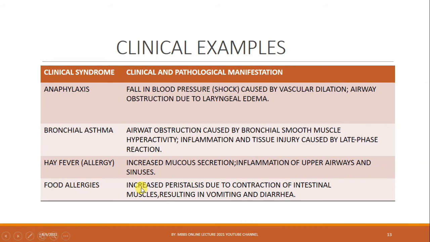Food allergies. Sometimes some people are allergic to peanut butter. This is the most common food allergen. Many foods can cause allergy in some people, causing excessive peristalsis due to constriction of intestinal muscle, resulting in vomiting and diarrhea.